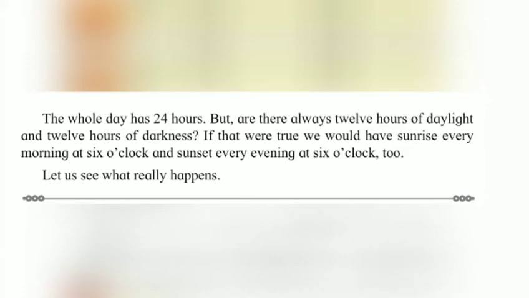Now students, coming to page number 102. See, the whole day has 24 hours. But are there always 12 hours of daylight and 12 hours of darkness? If that were true, we would have sunrise every morning at 6 o'clock and sunset every evening at 6 o'clock too. Now let us see what really happens.